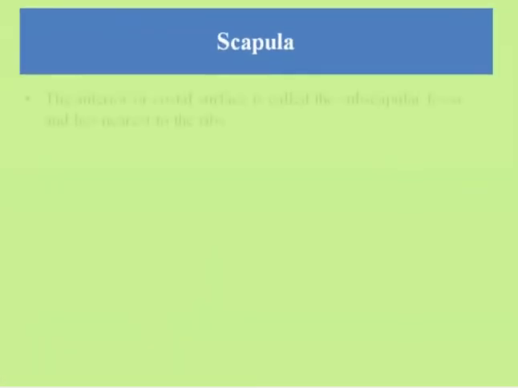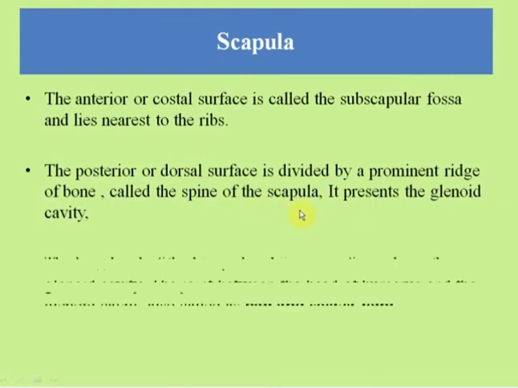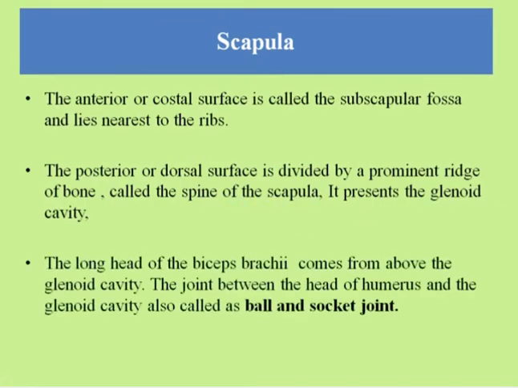Now comes the scapula. The anterior or costal surface is called the subscapular fossa and lies nearest to the ribs. The posterior or dorsal surface is divided by a prominent ridge of bone called the spine of the scapula. It presents a glenoid cavity. The long head of the biceps brachii comes from above the glenoid cavity. The joint between the head of the humerus and the glenoid cavity is also called a ball and socket joint.